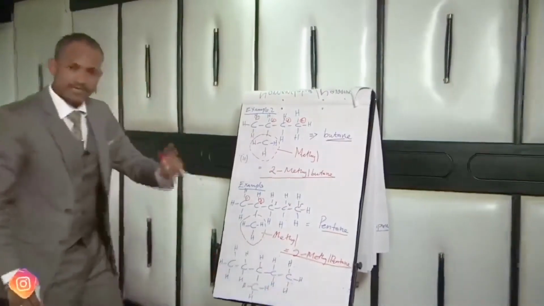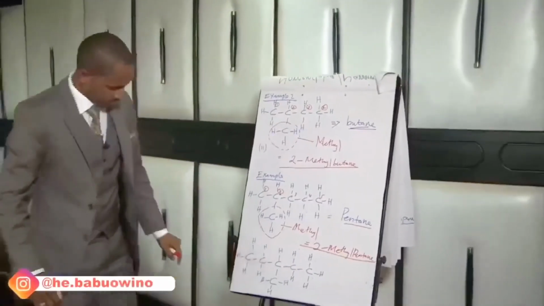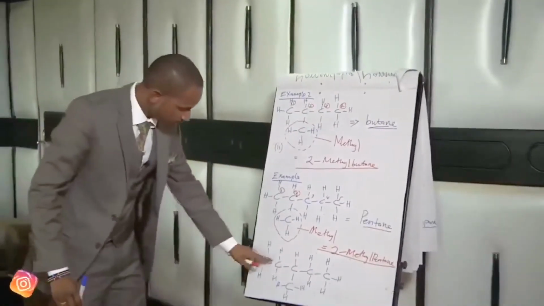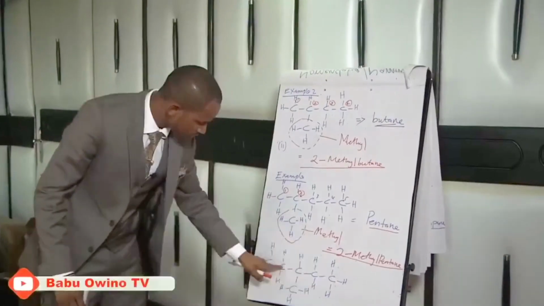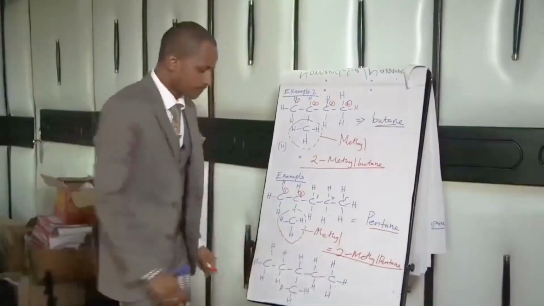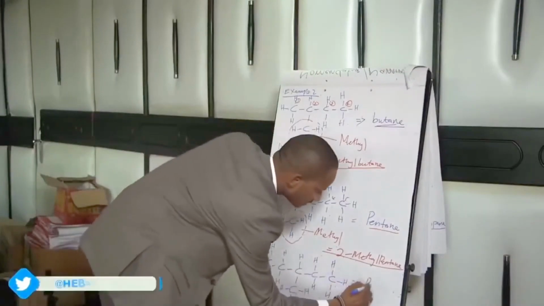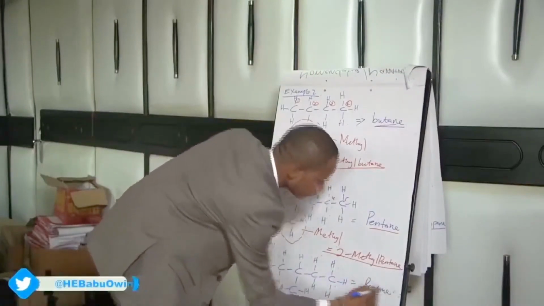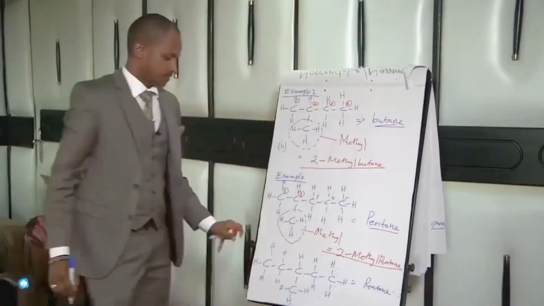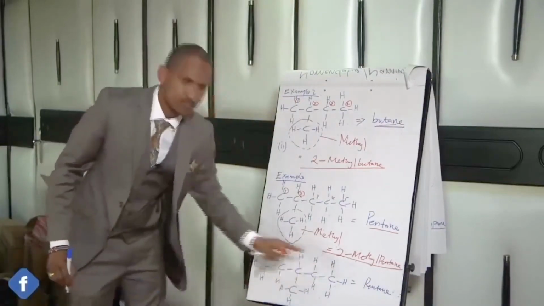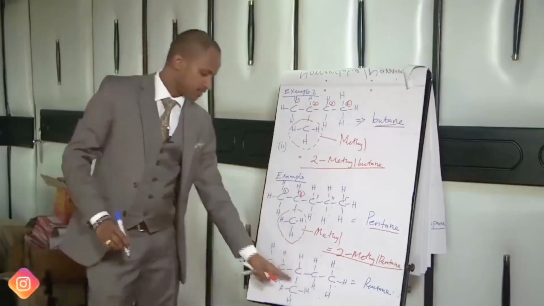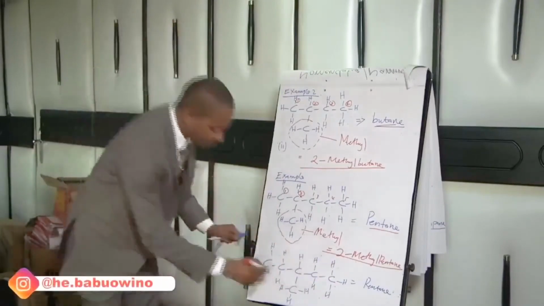Step number 1, identify the longest continuous carbon chain, which is 1, 2, 3, 4, 5. So it is 5, which is a pentane. Then anything else that is not along the longest continuous carbon chain is a branch. So identify this branch.